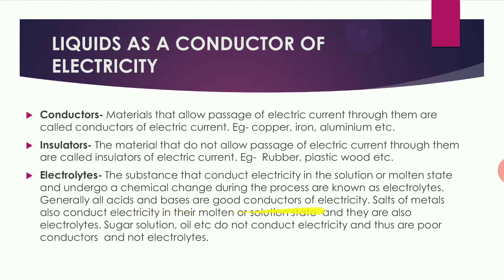Generally, acids and bases are good conductors of electricity. Acids are good conductors of electricity, even the bases. And salts of metals also conduct electricity either in molten state or solution state. They are also electrolytes. Okay, acids are good conductors of electricity, bases are good conductors of electricity, even salt solutions are good conductors of electricity. The salt should be either in the form of solution or in the molten state.